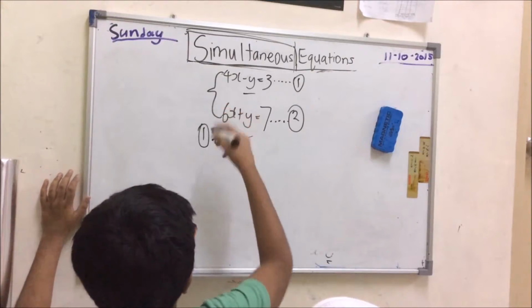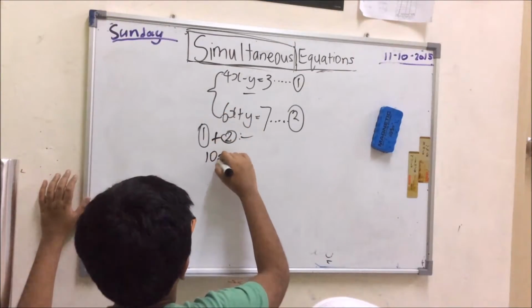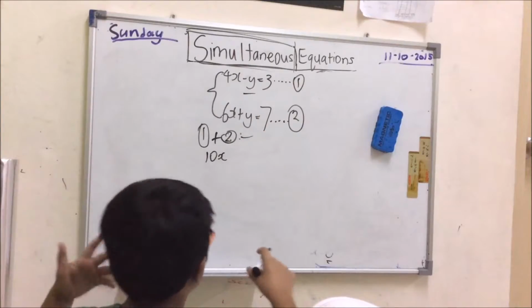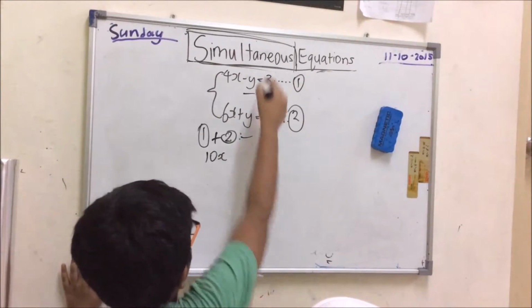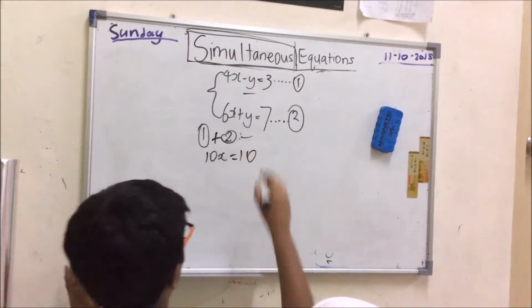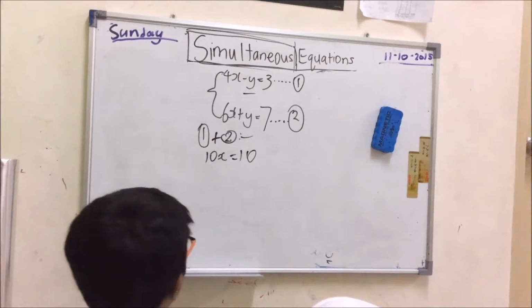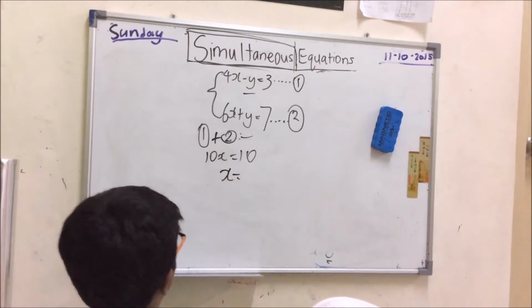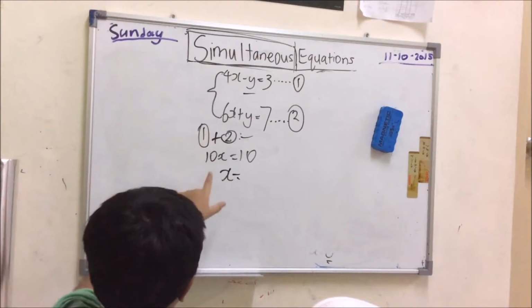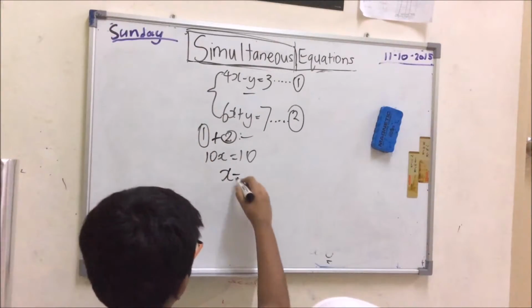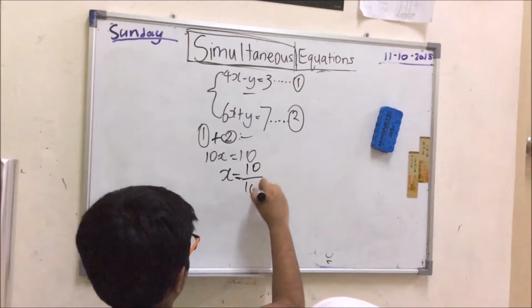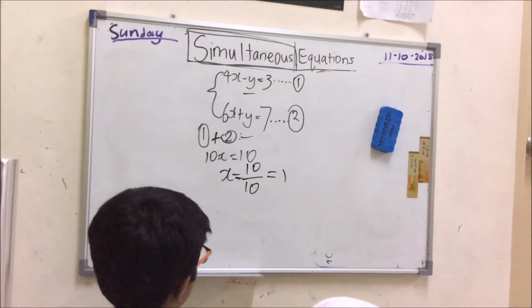So let's do it. 4x plus 6x makes 10x. And negative y plus y makes 0. Don't put anything there. 3 plus 7 makes 10. Wow, we got the value of x so fast already. Because we got rid of y, 10x equals 10, which means x equals 10 over 10, which means x equals 1.